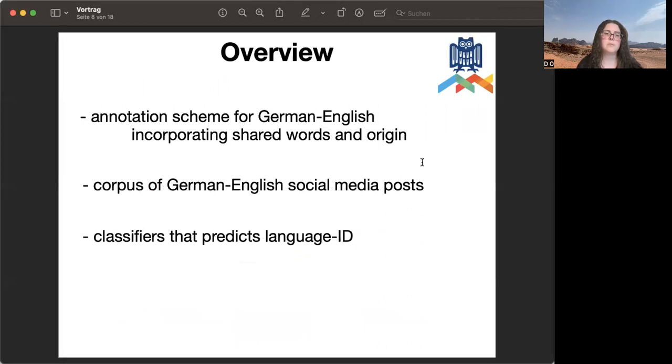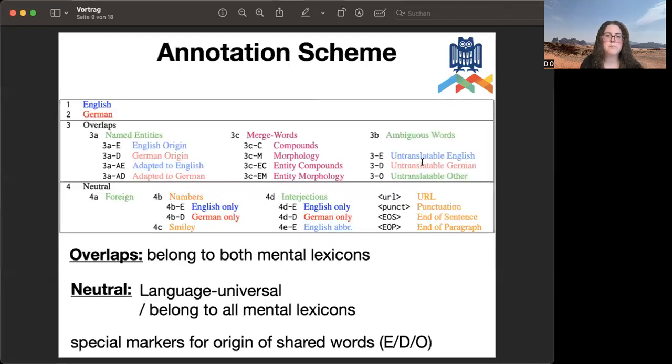So what we did is we created an annotation scheme for German English, incorporating these shared words and their origin. And we created a corpus of German English social media posts from Reddit that contained code switching and that we annotated with our annotation scheme. And we also trained classifiers that predict our language IDs.